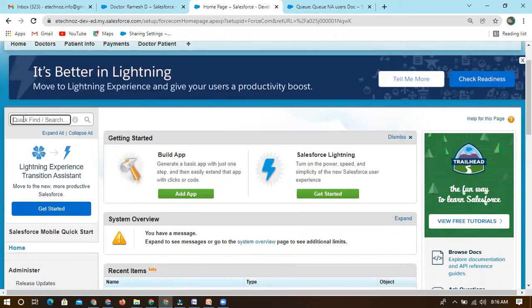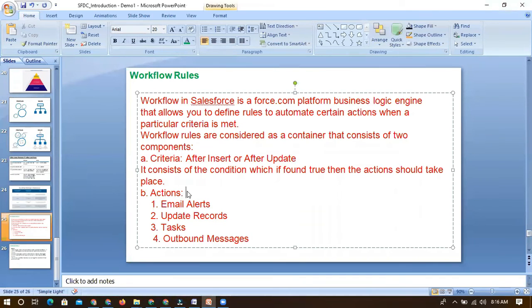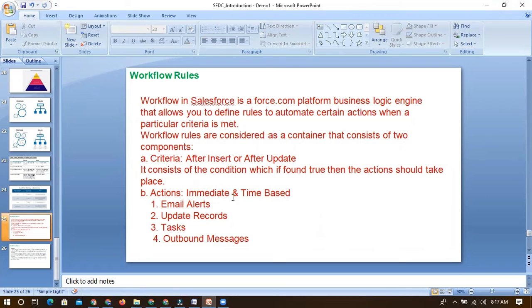Within this workflow, we have immediate actions and time based actions as well. If I want to perform an immediate email alert, I can perform it. But if I want to send the same email alert after one day, or after 1 hour or 2 hours, that we can also control. So within workflow we have both immediate actions and scheduled, time based actions.